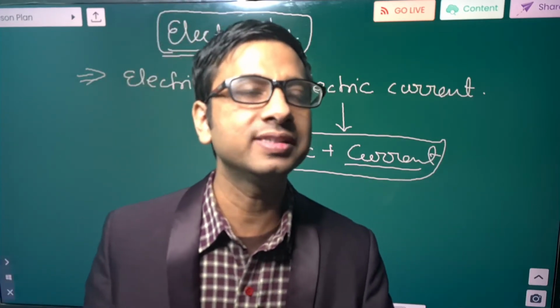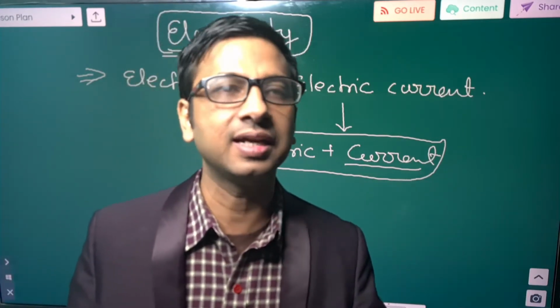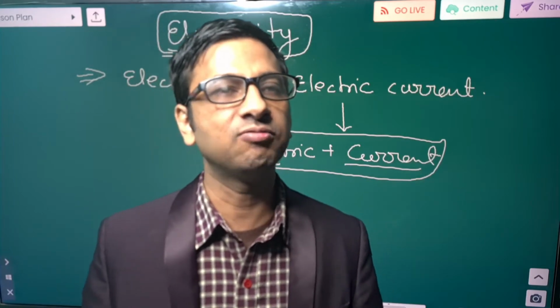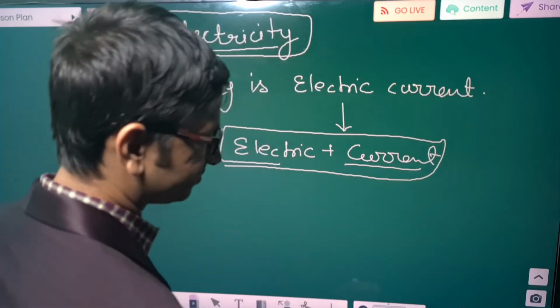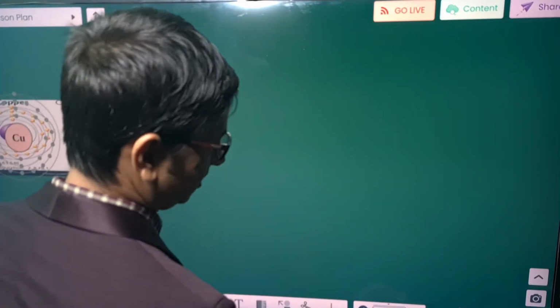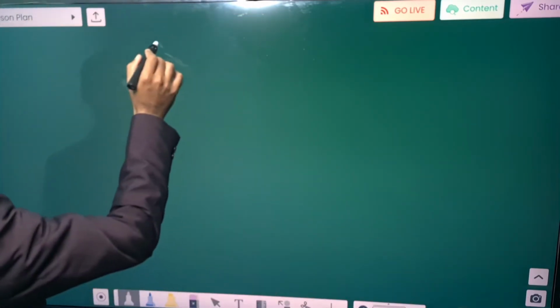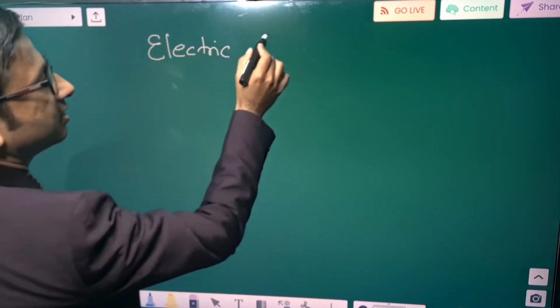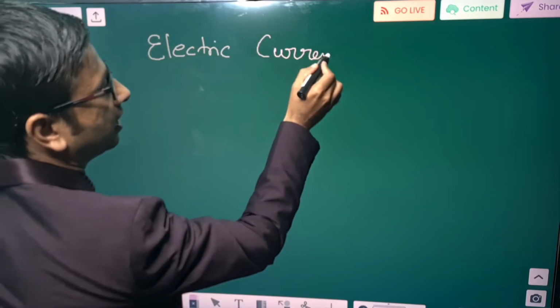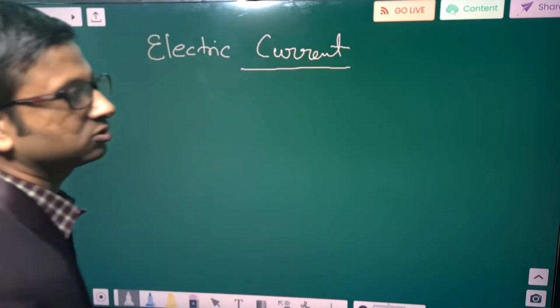Why? Because electricity is nothing but electric current. Now we will see these two words one by one. So first and foremost, what is current?